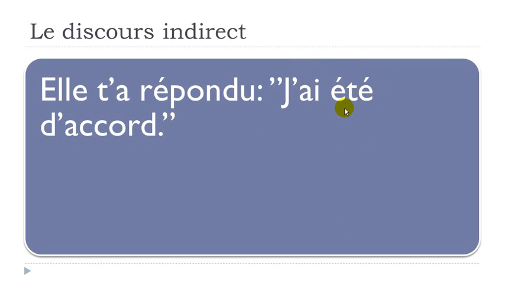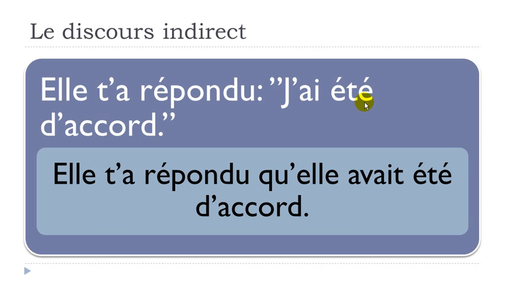That's the thing we'll have to modify and put at the plus-que-parfait, like here, elle avait été. So we get: Elle t'a répondu qu'elle avait été d'accord. All right, so remember, the first part doesn't change. Elle t'a répondu, you don't need to modify it. But the second part, ai été here, passé composé, will become avait été here. So it's the plus-que-parfait.